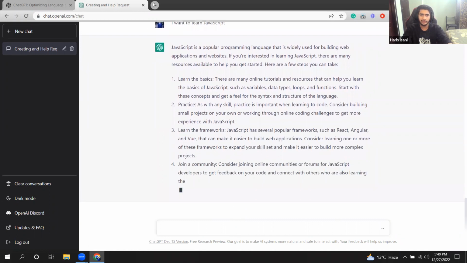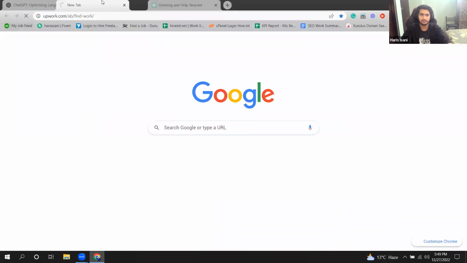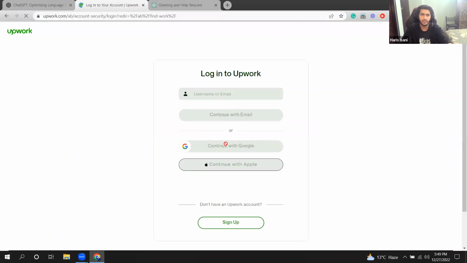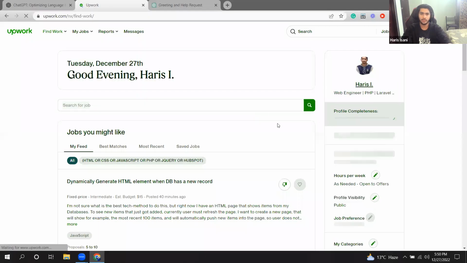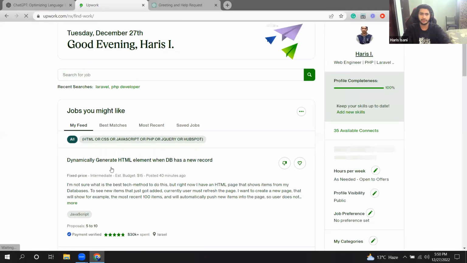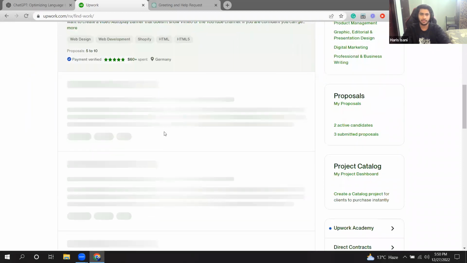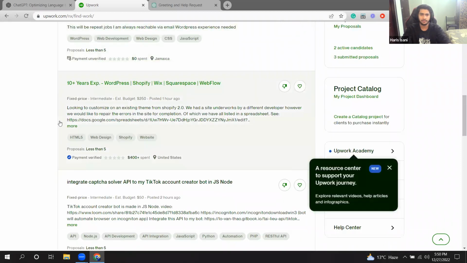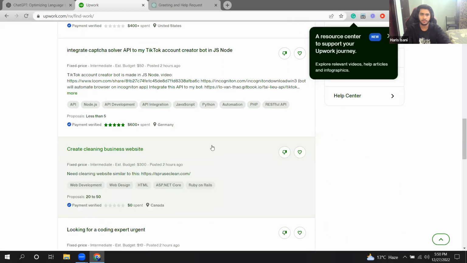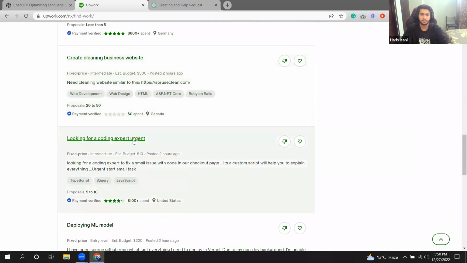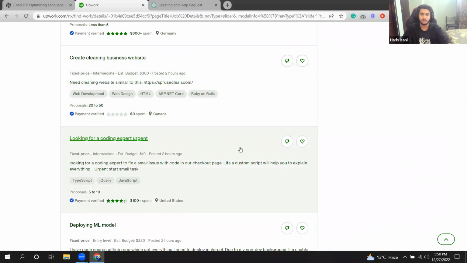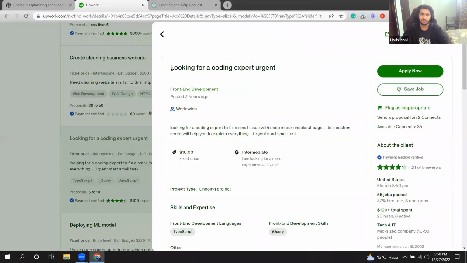So let us try something professional. I will just open my Upwork, and I'm doing this very randomly. So I'm logged into Upwork and I will just try something different. For example, I'm seeing the jobs in here. Okay, we will just look into this task. A person is looking for a coding expert to fix a small issue with code in a checkout page. It's a custom script. Yeah, let's see.